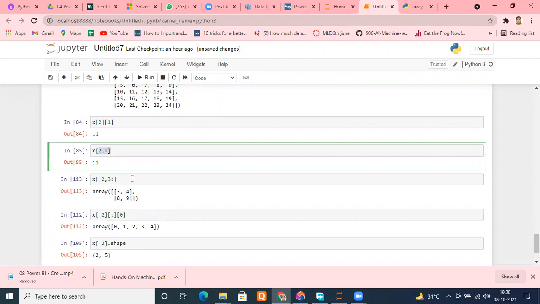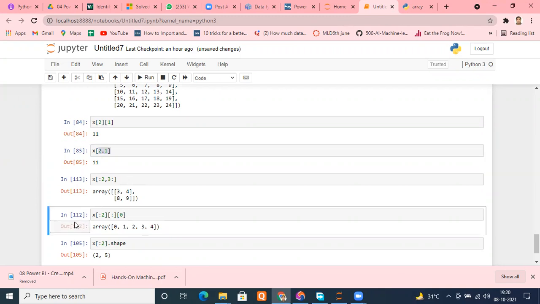I hope, please tell me any doubt. If you are having, please let me know now. Later on, don't say that I'm not getting it. Please, everyone, understand what is 1D and what is 2D, and how to access the 1D data and how to access the 2D data. That is very important to understand.